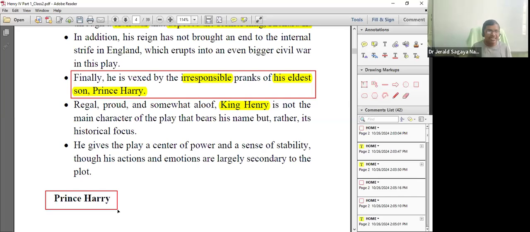That is Prince Harry, and the rise of Prince Harry is the main focus of this particular play. So it is the second half of the life of King Henry the Fourth, which is the subject matter for William Shakespeare's King Henry IV, Part 1.